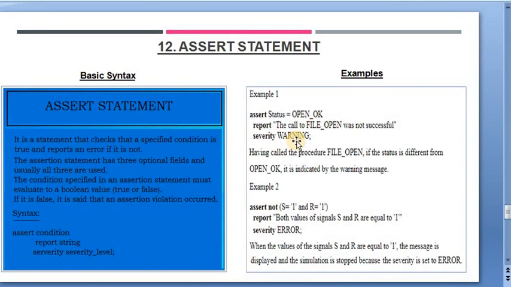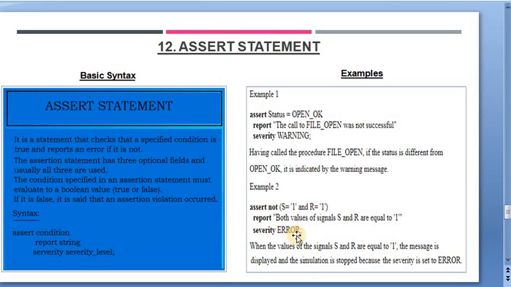As you see in the second example, when the values of signal S and R are equal to 1, the message is displayed. So with this, the simulation stops whenever the severity is set to error as defined above.